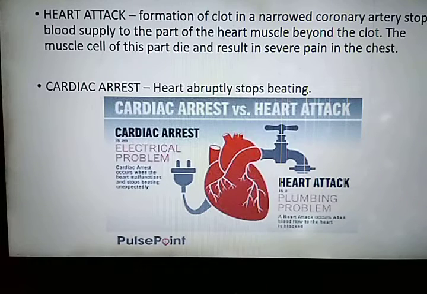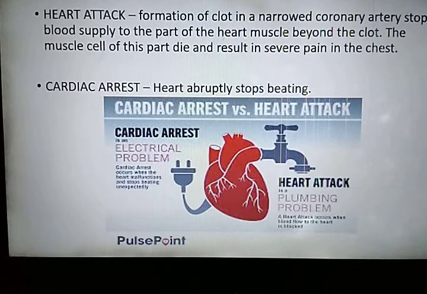Next is cardiac arrest. What do you mean by cardiac arrest? The heart abruptly stops beating. Immediately, for any reason, it can suddenly stop beating. That is known as cardiac arrest. In this condition there is a sudden, unexpected loss of heart function and the heart stops beating, which can result in the person's death.